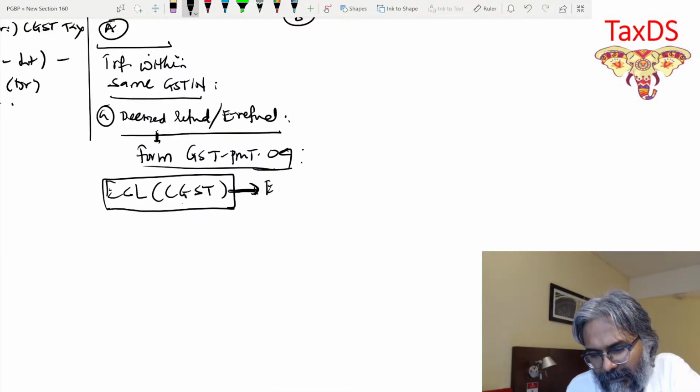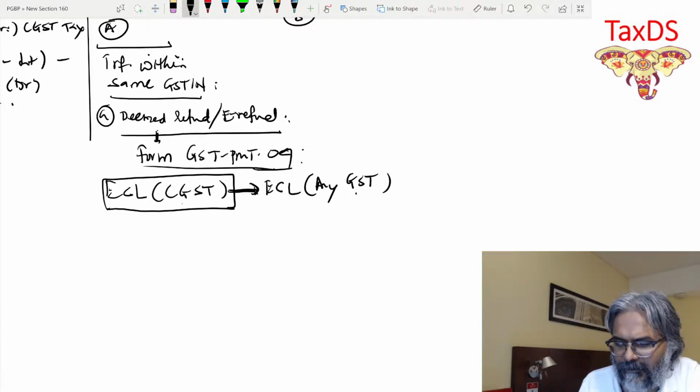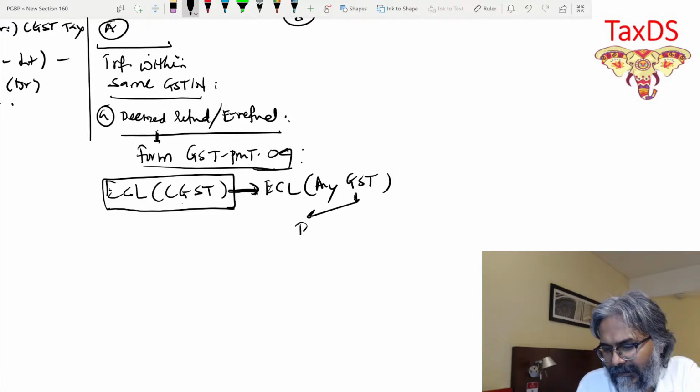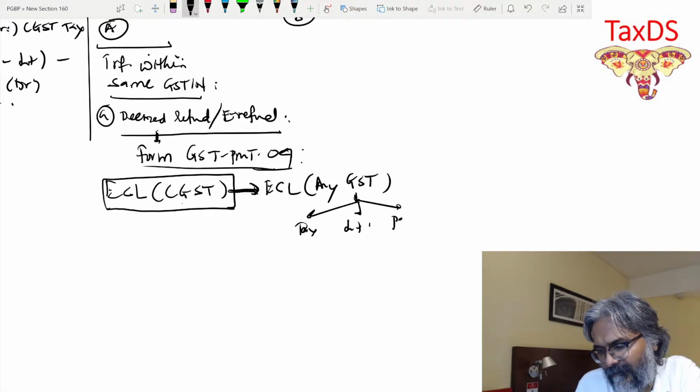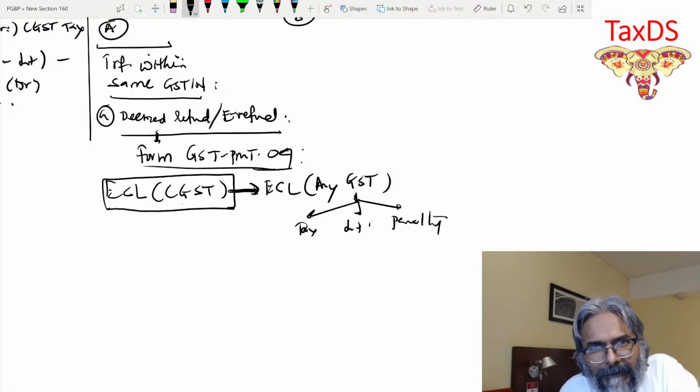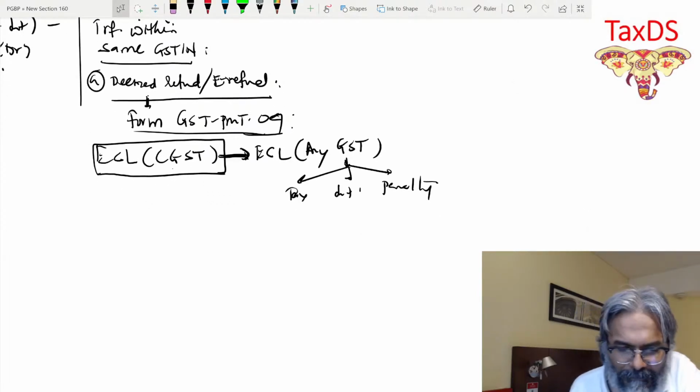In that situation, I can transfer any particular GST: tax, interest, penalty. Any particular transfer will be undertaken in this regard.